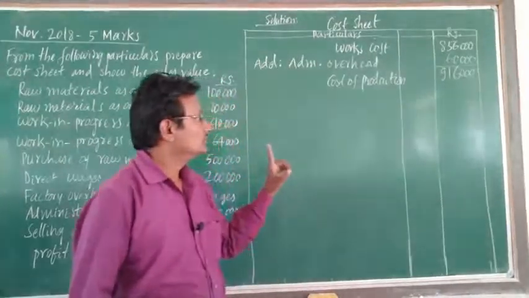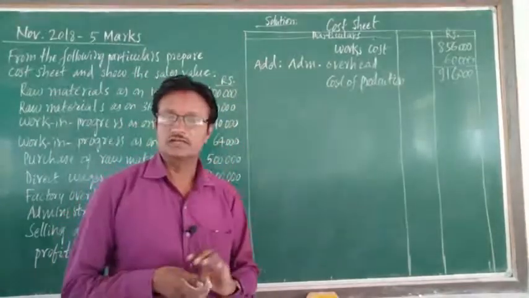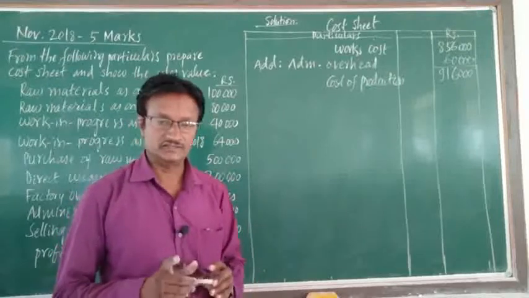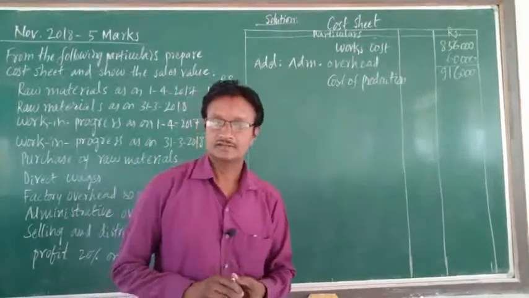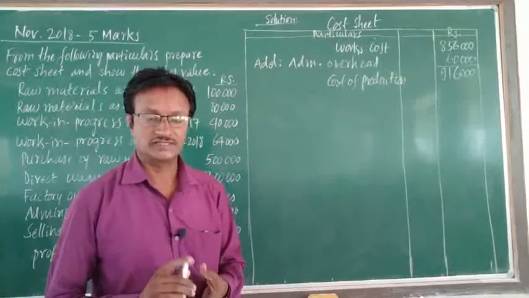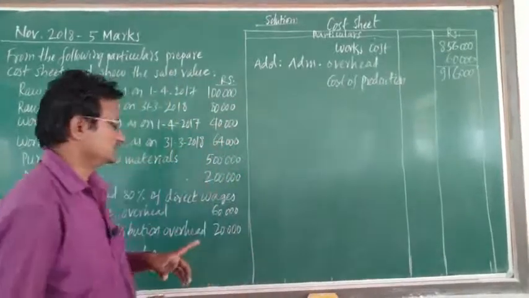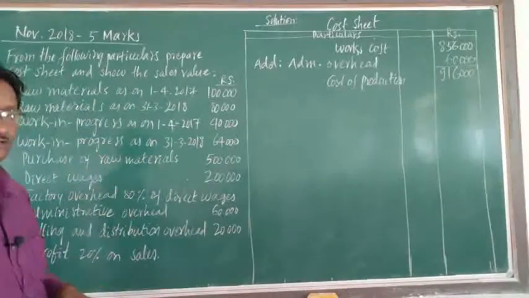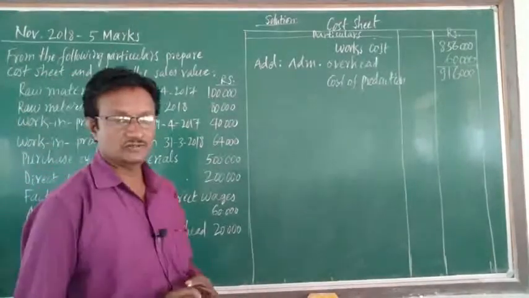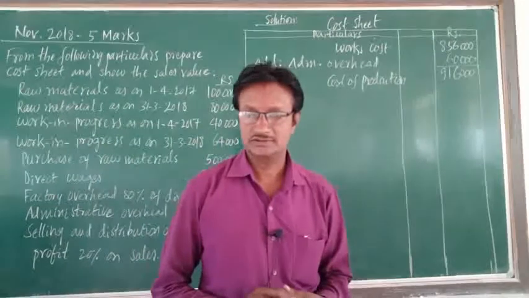Then we get the cost of goods sold. Here there is no information regarding opening and closing stock of finished goods.